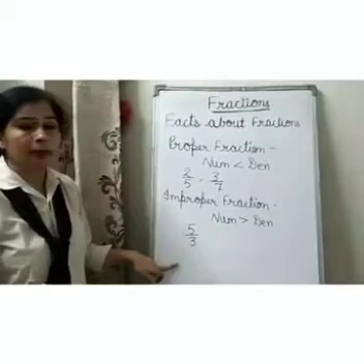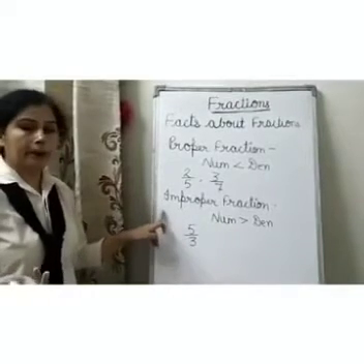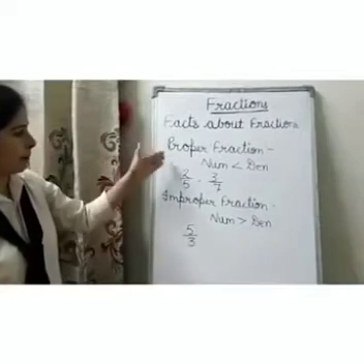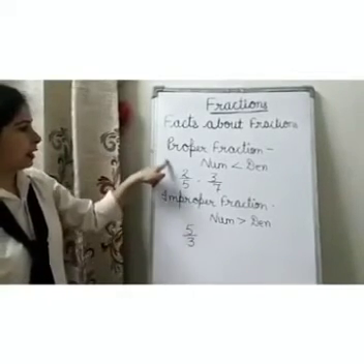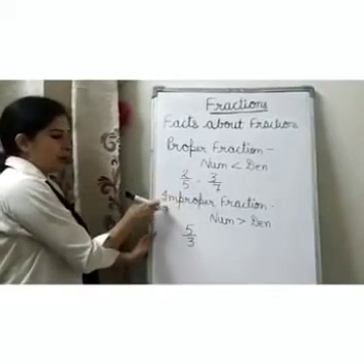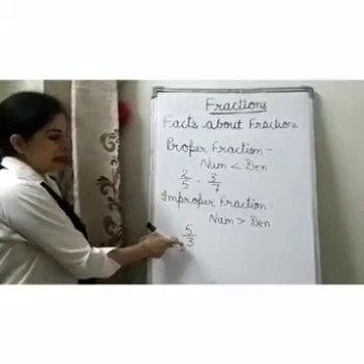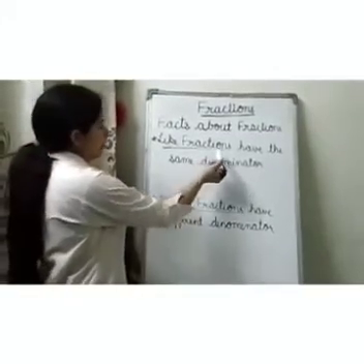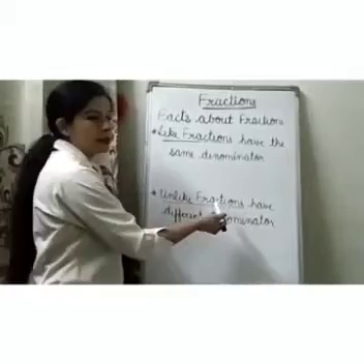It's an awkward statement. So this is an improper fraction. So the difference between proper and improper fractions is, in a proper fraction, the numerator is smaller, and in an improper fraction, the denominator is smaller.